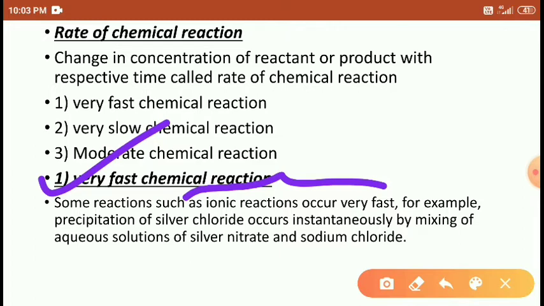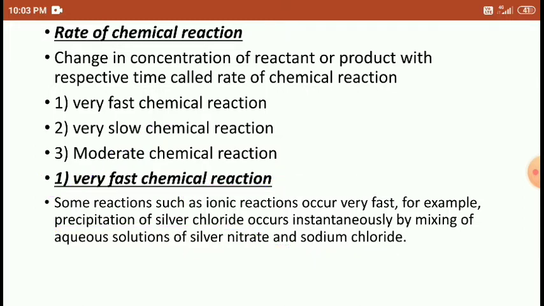For example, the precipitation of silver chloride forms on mixing silver nitrate and sodium chloride.